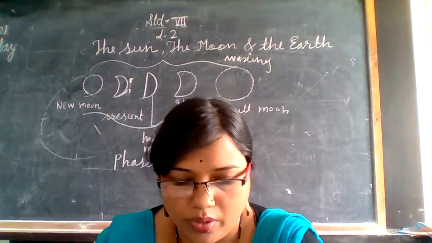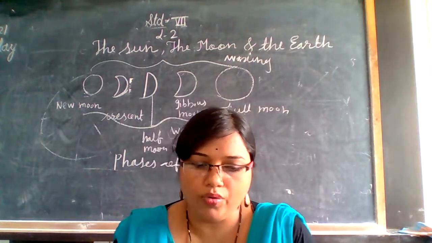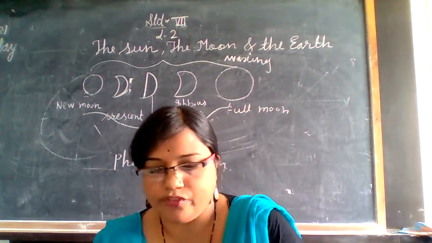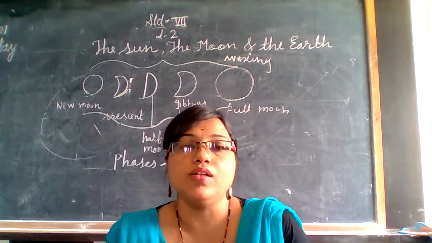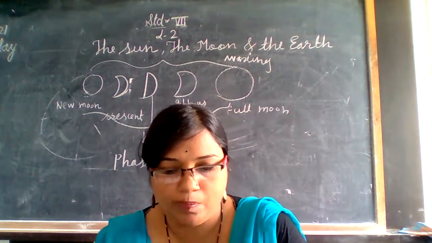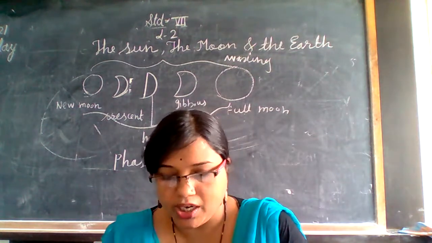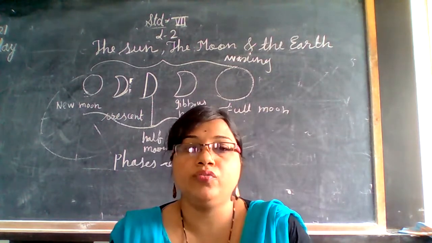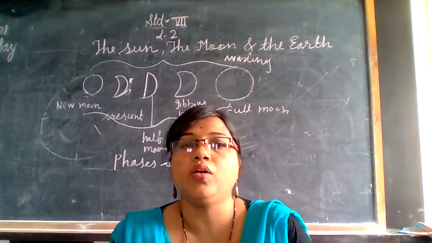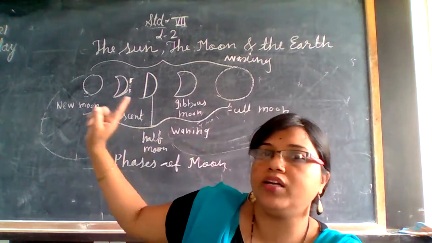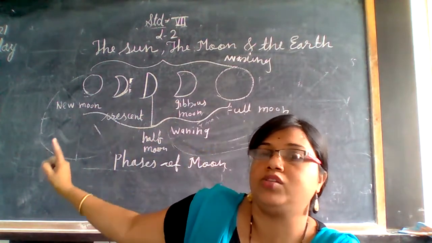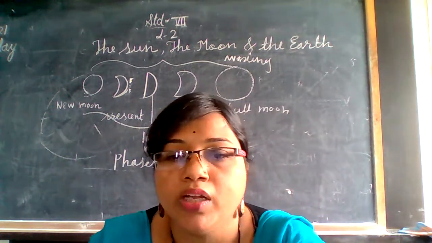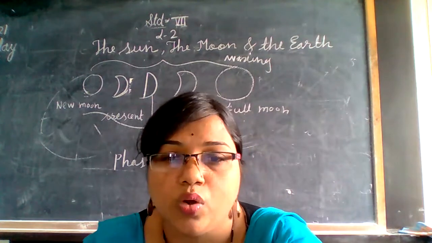So in this way, today we have discussed the motion of the moon. Afterward, we discussed the phases of the moon. We have discussed the perigee and apogee conditions. And we have discussed the full moon day, new moon day, and quarter day, and the different shapes of the moon, that is the phases of the moon. In the next lecture, we will discuss the eclipse, that is the lunar and solar eclipse.